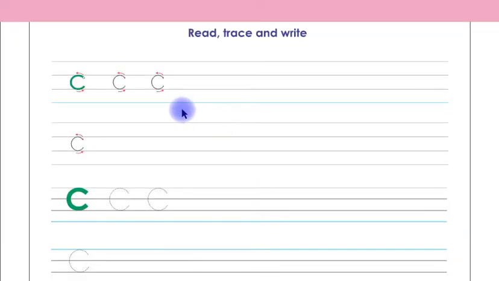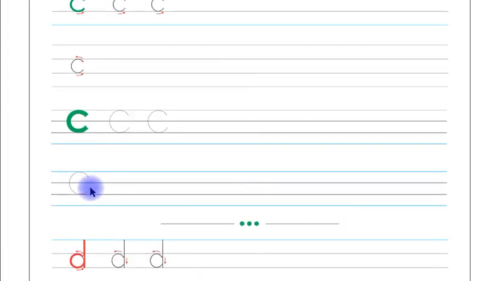And this is page number 57, children. You have to trace and write small letter C on these 2 lines by yourself, and then you have to trace and write letter C in capital shape on these 2 lines by yourself.